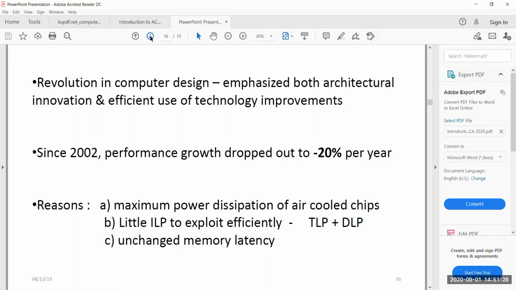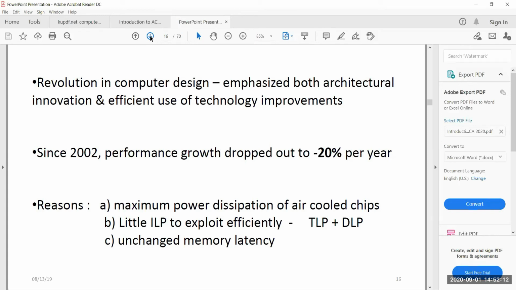So this switching, in addition to the power consumed by the systems, causes a lot of power dissipation in the form of heat, which has to be taken care of by air cooled chips. In fact, certain devices like mobile devices do not have mechanisms like air cooled chips to take care of the power dissipated. This is the power generated by the system because of the higher density of the transistors. So that limited the number of transistors to be added onto the chips, and thereby the performance came to a halt. That is one reason.